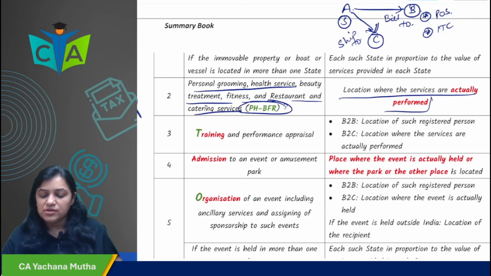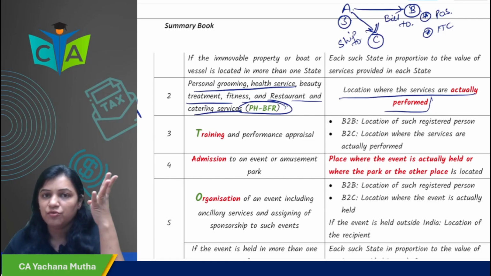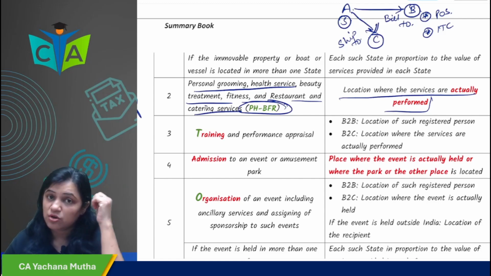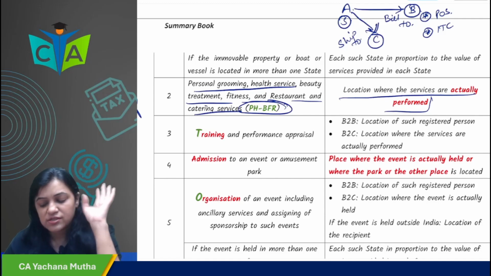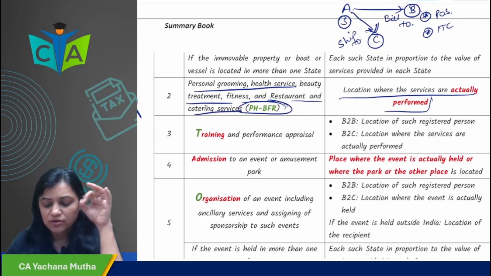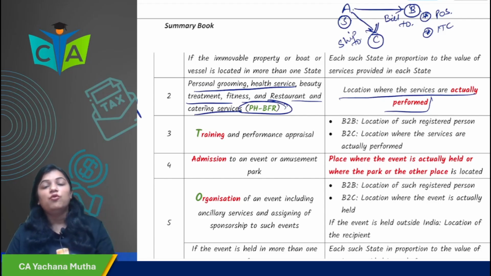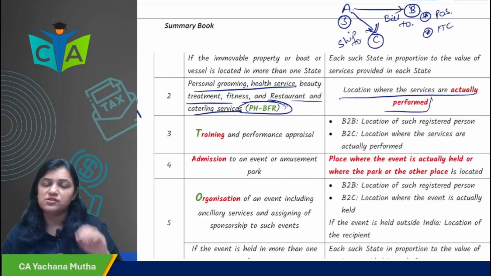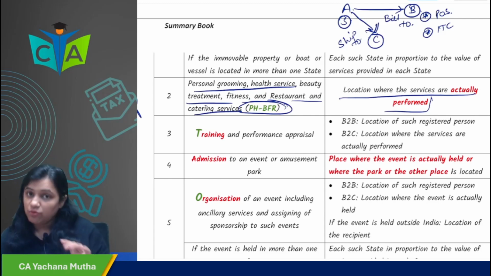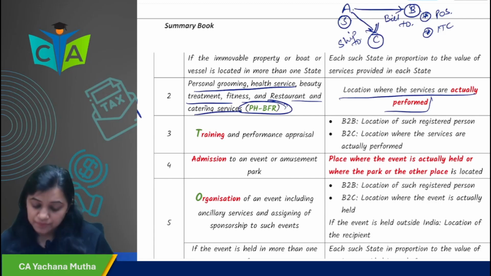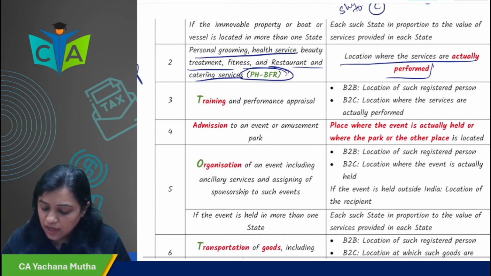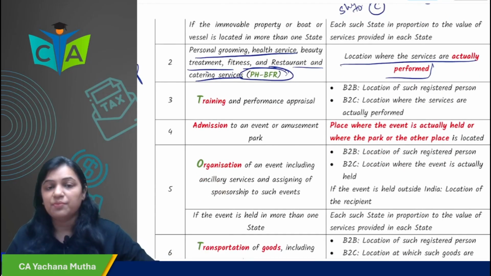Okay. So personal grooming, health services, beauty treatment, fitness. For example, you are taking a subscription of gym. What would be the place of supply? Where the services are actually performed, where the gym is. In restaurant services, you are going eating out in a restaurant. What would be the place of supply? Where the services are performed in the restaurant only. So that would be the place of supply. Okay. Next, training and performance appraisal services.